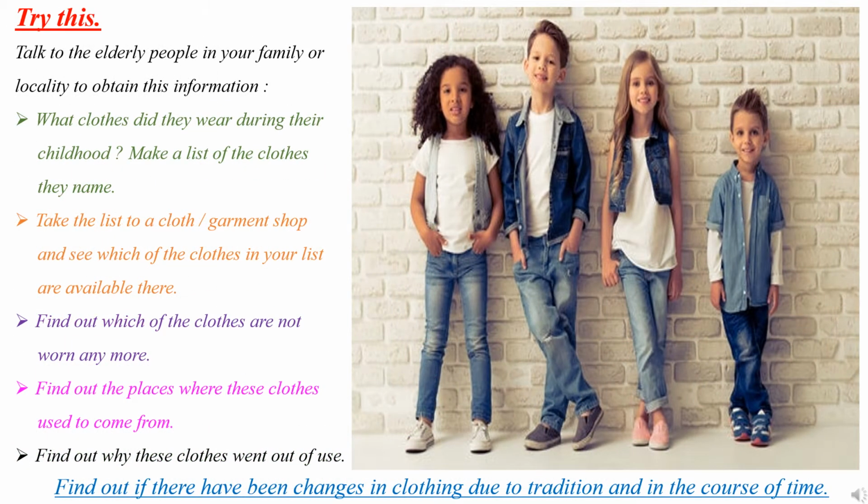Try this. Talk to the elderly people in your family or locality to obtain this information. You can talk with the senior members of your family about what clothes they wore during their childhood. Make a list of the clothes they name. You can ask your grandpa when he was a child which type of clothes he was using. Then take the list to a cloth garment shop and see which of the clothes in your list are available there.